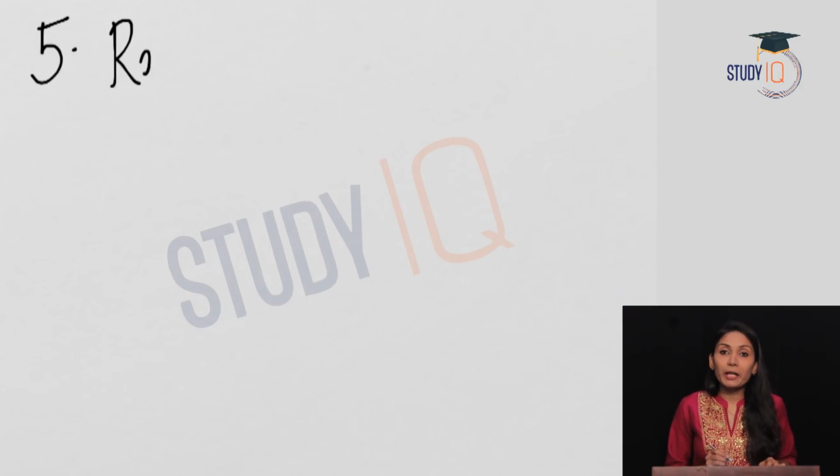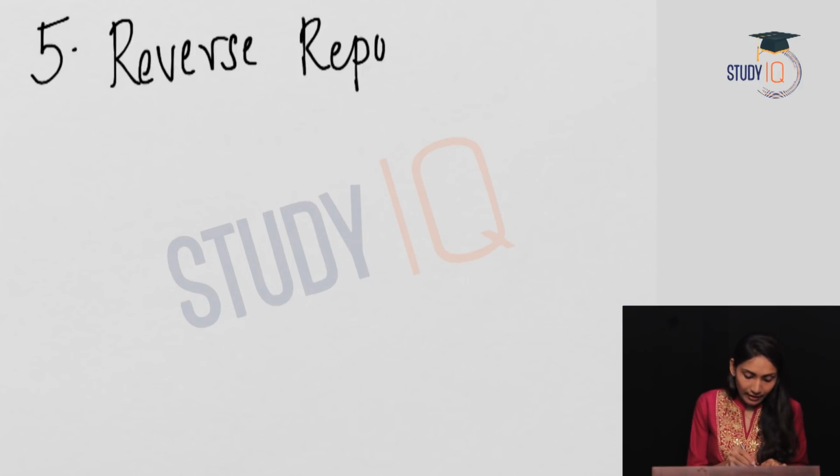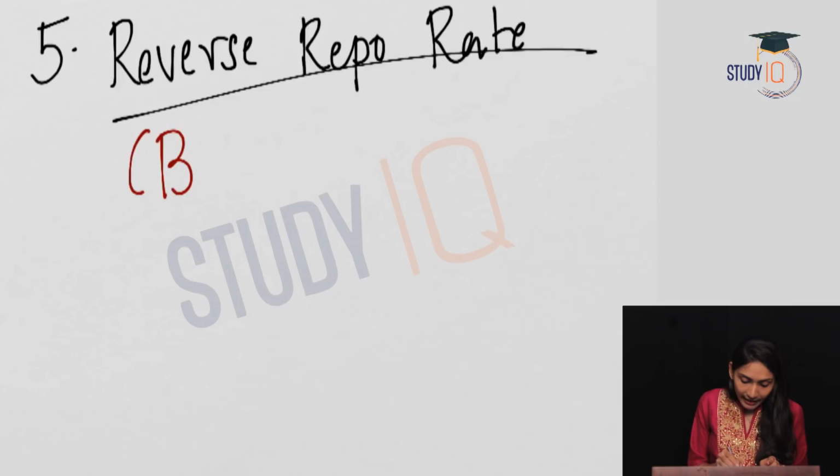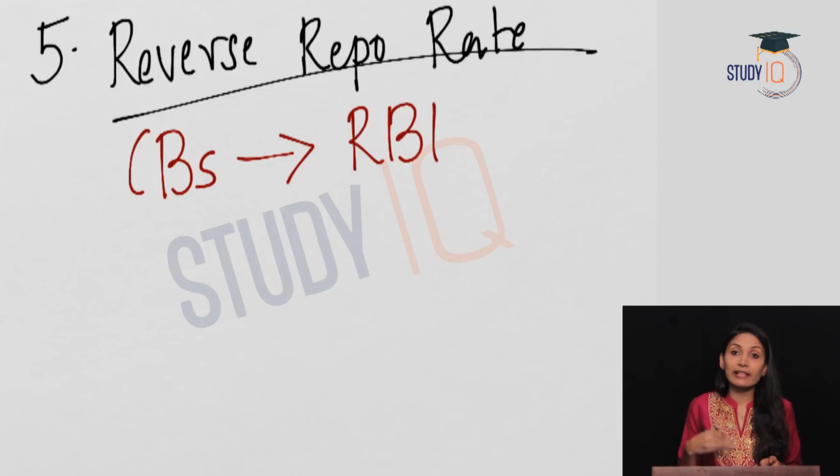The fifth monetary policy tool is the reverse repo rate. What is the reverse repo rate? It is the rate at which the commercial banks lend to the RBI. That is, the commercial banks will give money to the RBI. Commercial banks will obviously have more trust in the RBI that it would return the money.